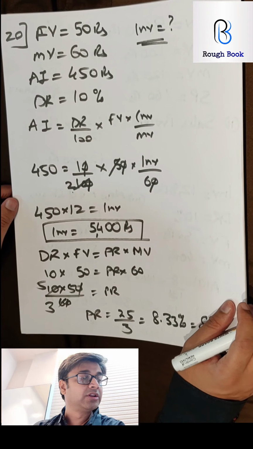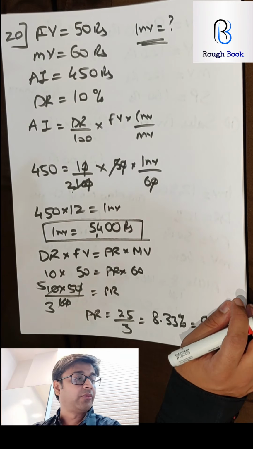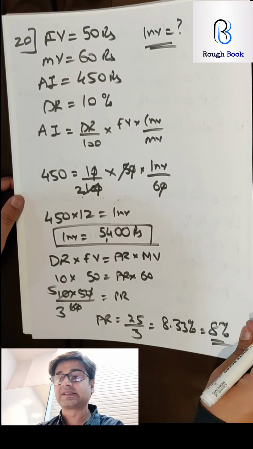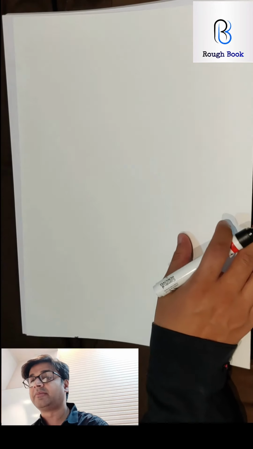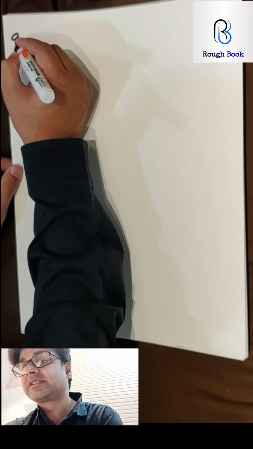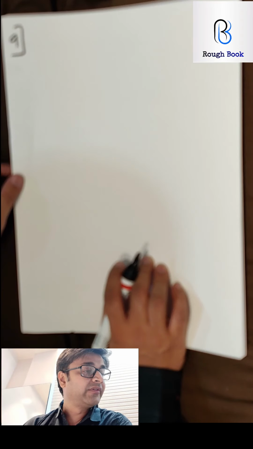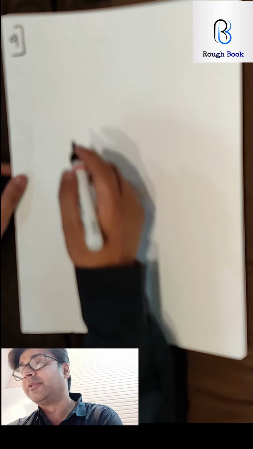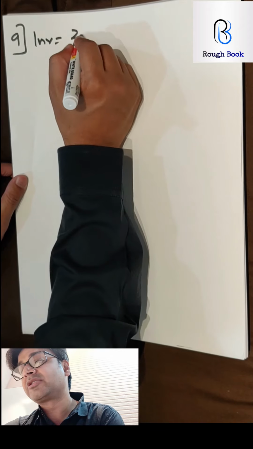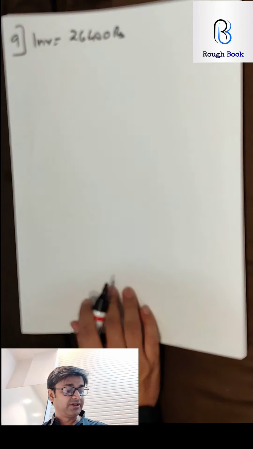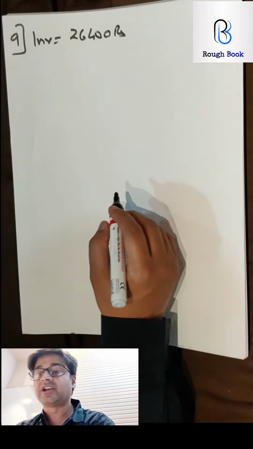We've almost managed all the board questions except for one. So I want you to now try sum number 9. This is 2016. Come on, let's hit it. Sum number 9, 2016 board question. I am 100% sure most of you all will get it. So let's try. Ashok invested 26,400. So investment is given as 26,400. Let's see what further has been given. In 12%, 25 rupees shares of a company.